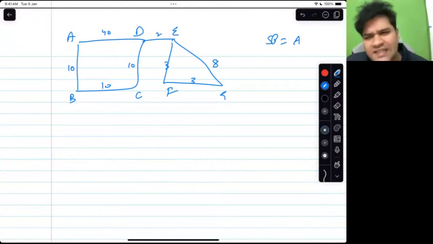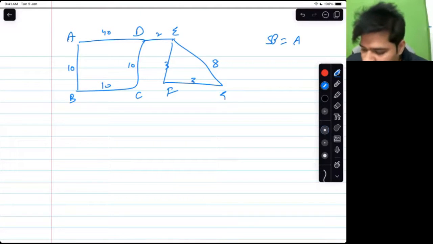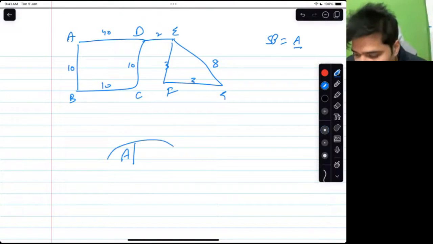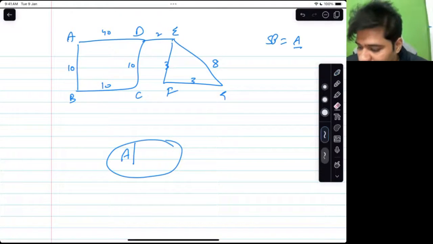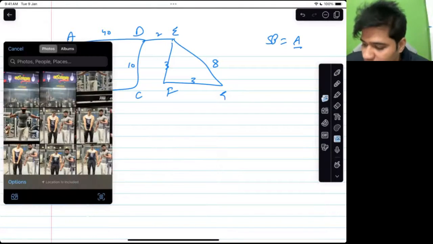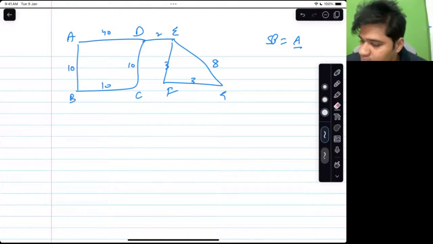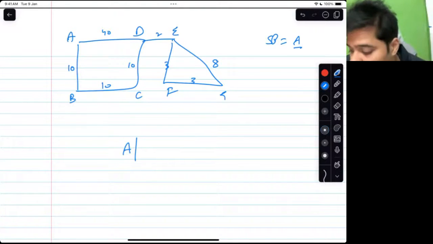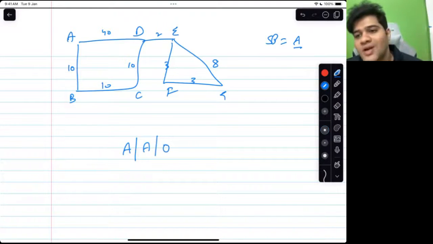I start with a tree, kind of a tree. And in that tree, I enter my starting point. Whatever I am entering in a node of this tree has 3 pieces of information. First piece of information is vertex: where am I? Then the path to that vertex, and the cost or distance.